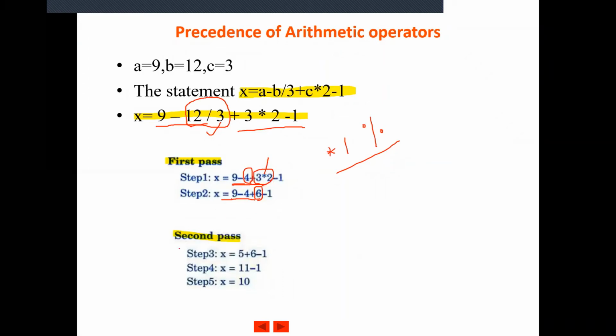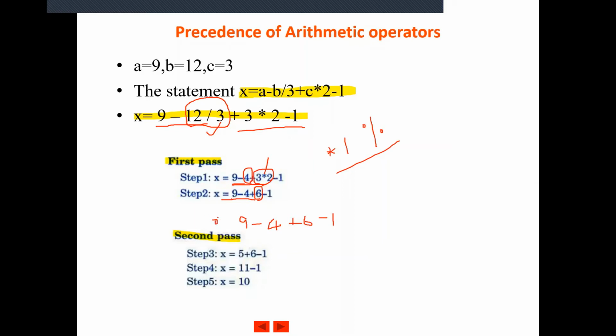Understood? Now moving on to the second pass, in which we solve the low priority operators. Moving from left to right, you can write the expression again: 9 minus 4 plus 6 minus 1. This is the expression we get from the first pass.